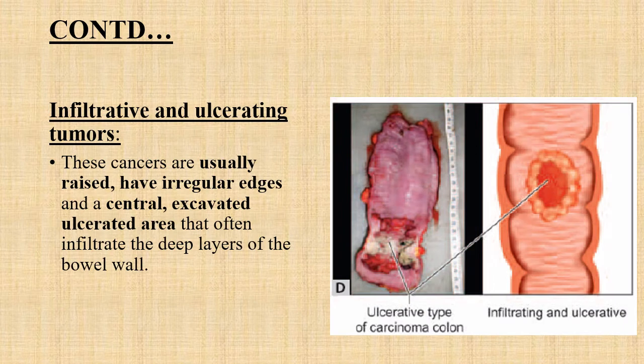The fourth type of lesion of colon cancer is the infiltrative or ulcerative type. You can see in the gross images the lesion of infiltrative or ulcerative type has raised and irregular edges with a central excavated ulcerated area, and that often infiltrates the deep layers of the bowel wall.